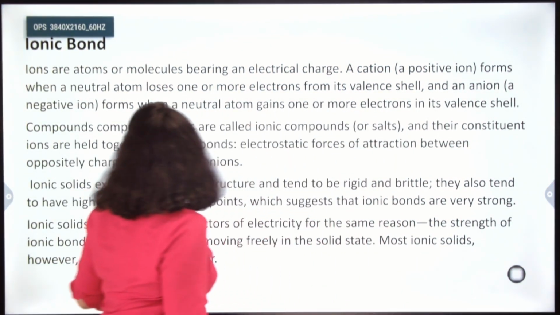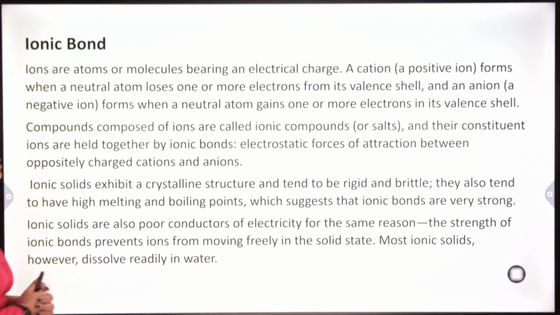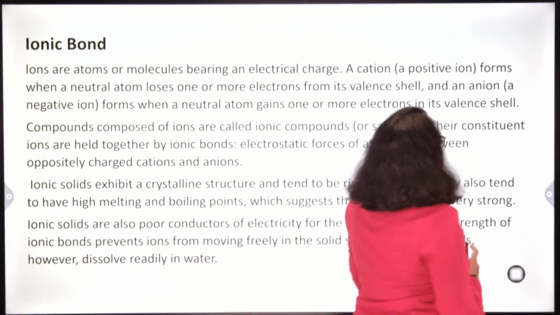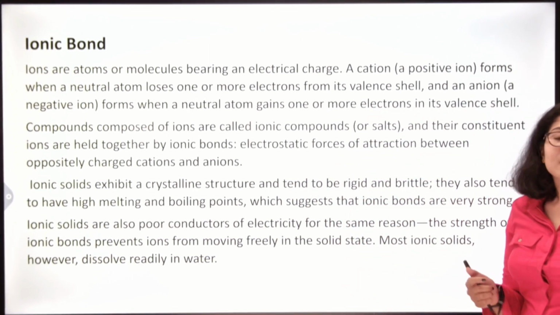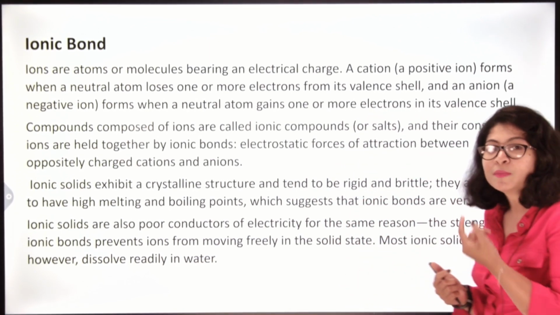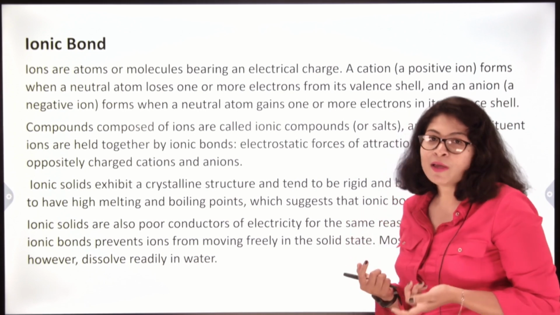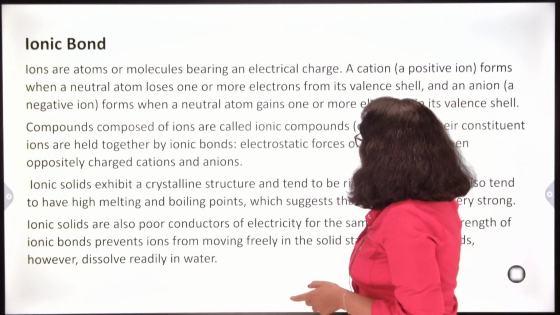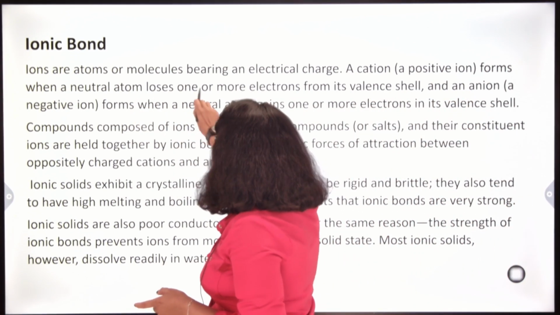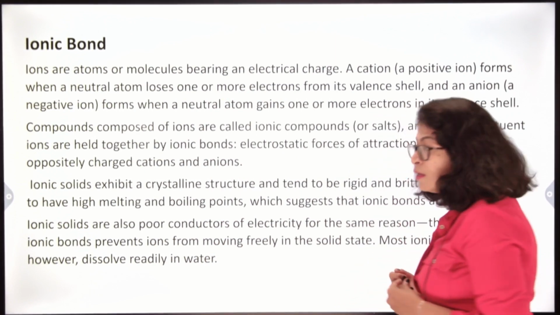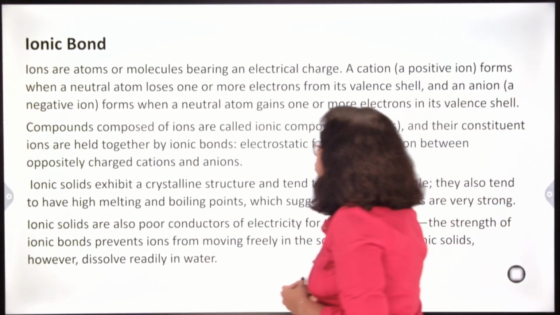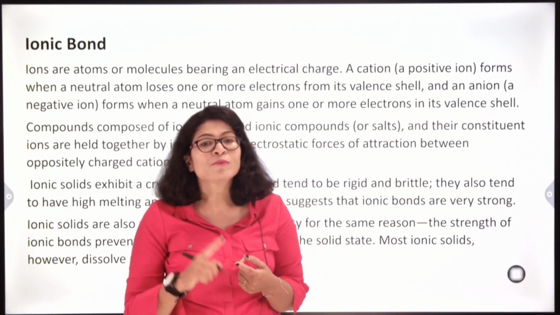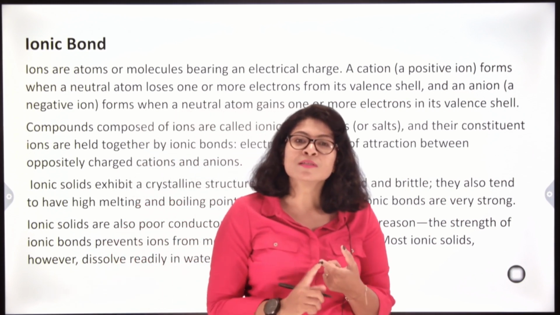So, ions are atoms or molecules bearing an electrical charge. A cation is a positive ion. The positive ion, like sodium after losing one electron becomes Na plus, is a positive ion. A positive ion is called a cation. It forms when a neutral atom loses one or more electrons from its valence shell. Another important point to note here is that whatever electron transaction happens always happens from the valence shell, because the valence shell is the outermost shell.